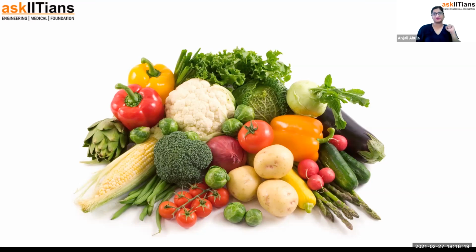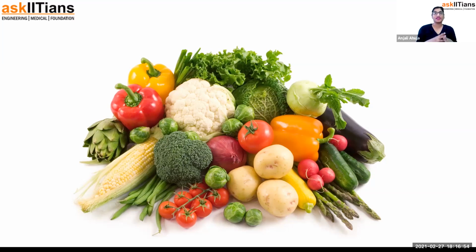Now my second question. When you eat vegetables, have you ever noticed which part of the plant it is? Tomato is which part of the plant? A cabbage is which part of the plant? A capsicum, maybe a radish, or cucumber is which part of the plant? What you're eating, is it a fruit? Is it a stem? Because vegetable is not a part of the plant. It is a category. There are specific parts of the plant. We know that there are roots, stem, leaves and all. So these fruits and vegetables that we are eating belong to different parts of the plant.